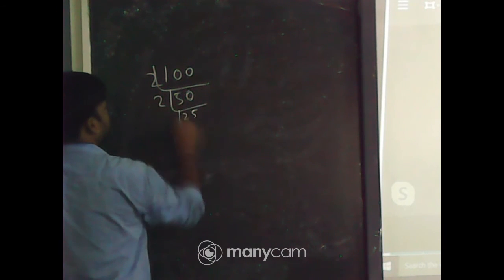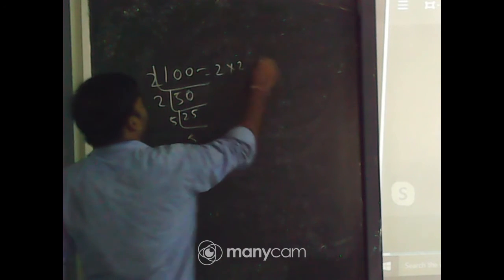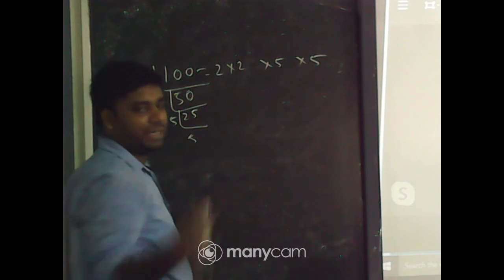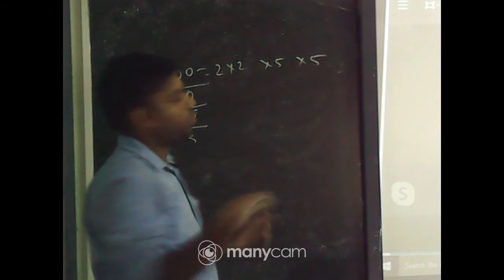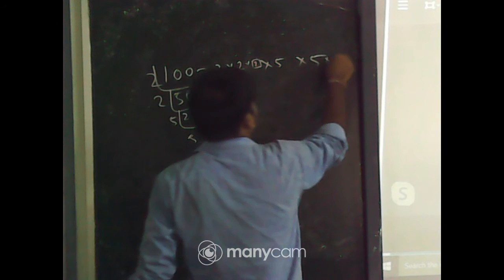So 100 equal to 2 into 2 into 5 into 5. Okay. So 2 cannot form the triplet, 5 cannot form the triplet because 2 2s are there, 2 5s are there. To make the triplet, you need 1 2 here and you need here 1 5.